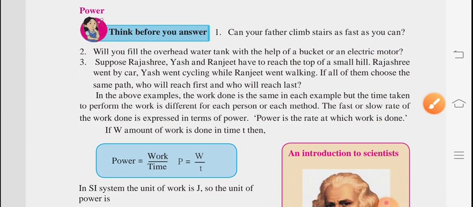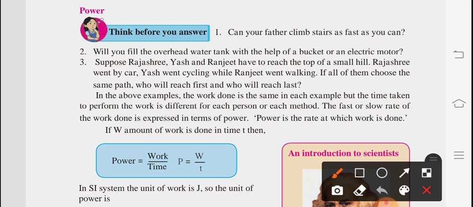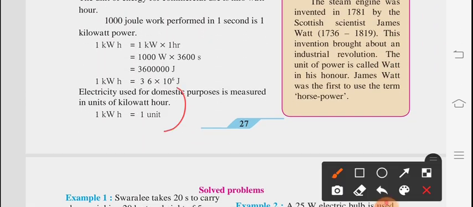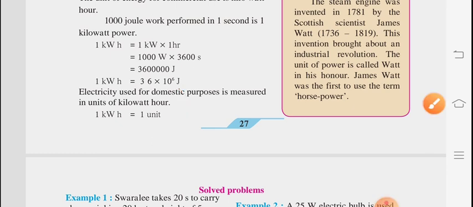Next is the definition for power. You have to write power is the rate at which work is done, from here to this much you have to write. Okay, this is the conversion part for the same. Whenever electricity and all is used, you have to write the overall things.